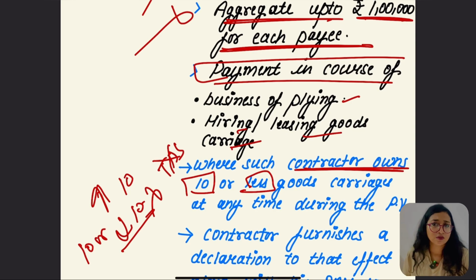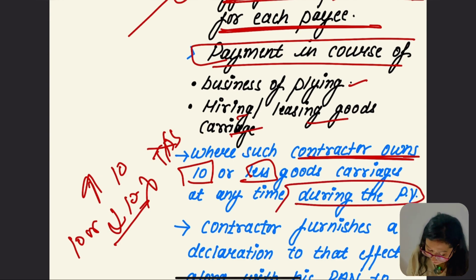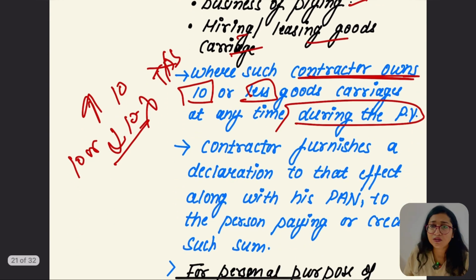Hope this point was also clear. Let me say it again. If the payment is in the course of business of plying, hiring or leasing of goods carriage, and such contractor has 10 or fewer goods carriages at any time during the previous year, in that case no TDS is going to be applied.